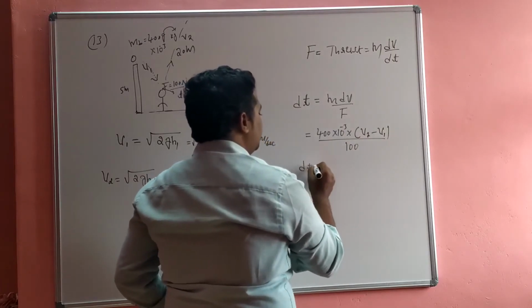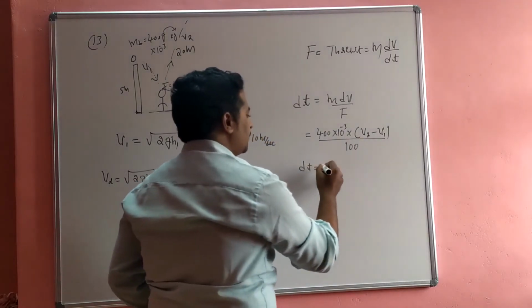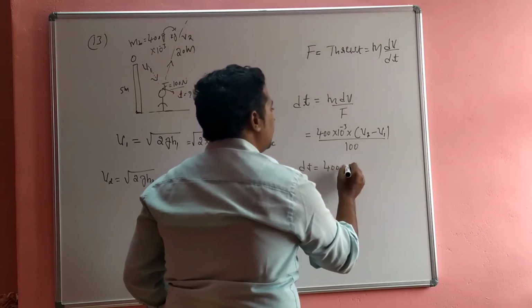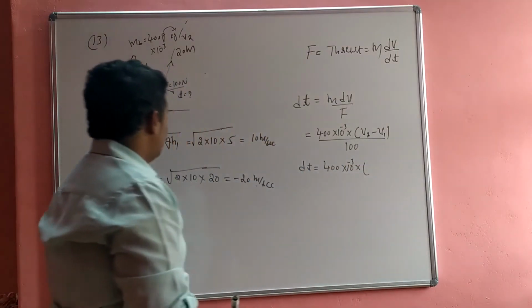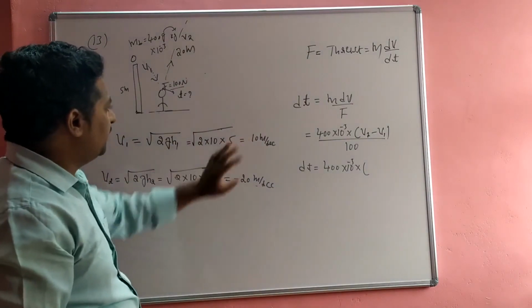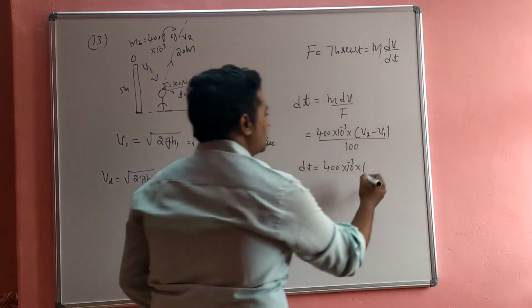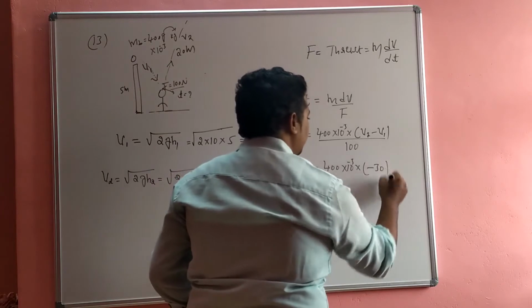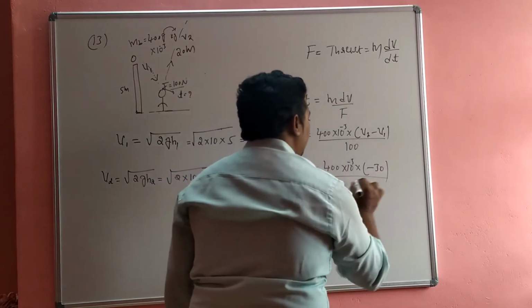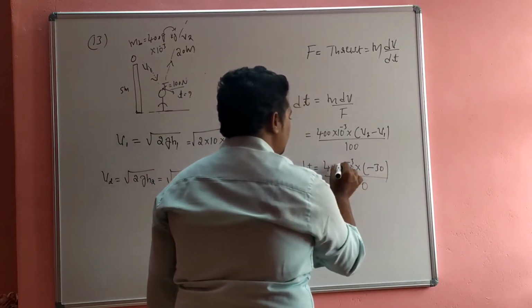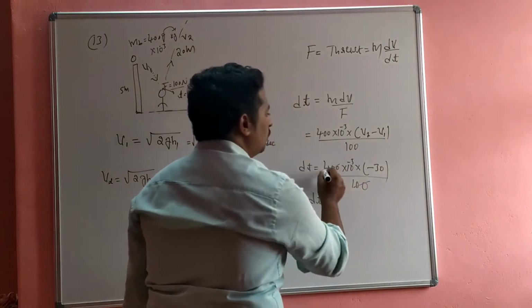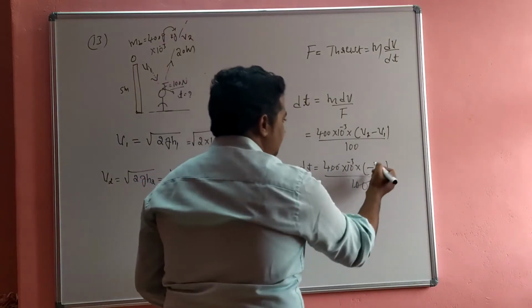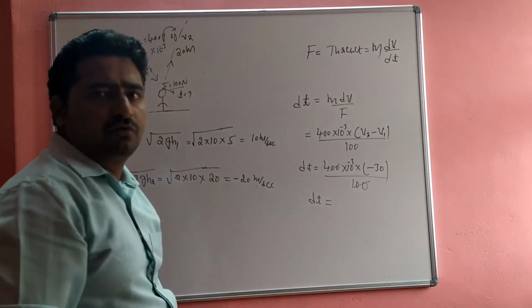That is dt, the time variation, is equal to 400 into 10 to the power of minus 3 into v2 minus v1, that is minus 20 minus 10, that is minus 30, divided by 100. So the 100 gets cancelled. The dt is equal to 4 into 3. The time is not negative.